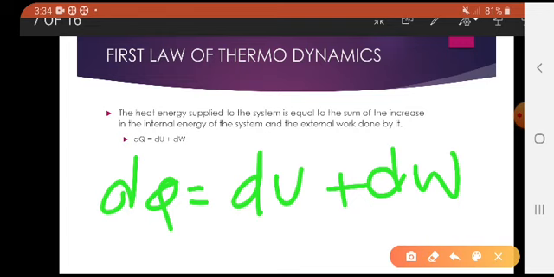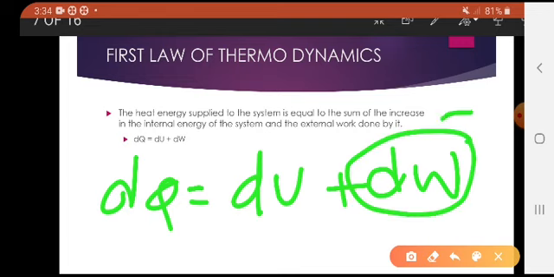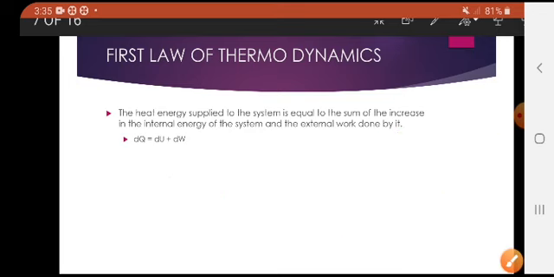If dW is taken as positive, it is work done by the system. If it is taken as negative, it is work done on the system. Similarly, dQ is taken as positive when heat is supplied to the system, and when heat is given out by the system, it is taken as negative.